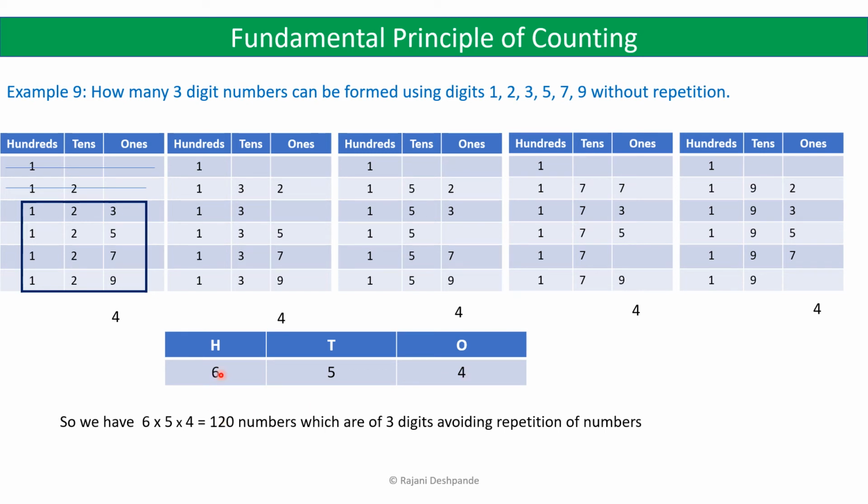So it is 6 into 5 into 4. So this can be performed in 6 ways. Filling the tens place can be performed in 5 ways, and then filling the ones place can be performed in 4 ways. So you have 6 into 5 into 4 is equal to 120 numbers. So 120 numbers of 3 digits can be formed without repetition of digits.